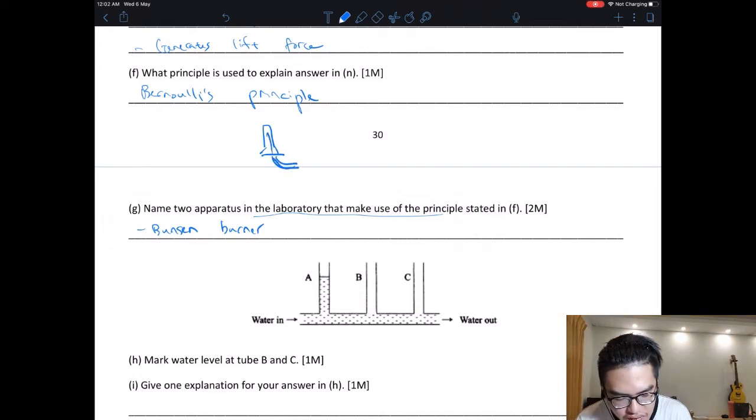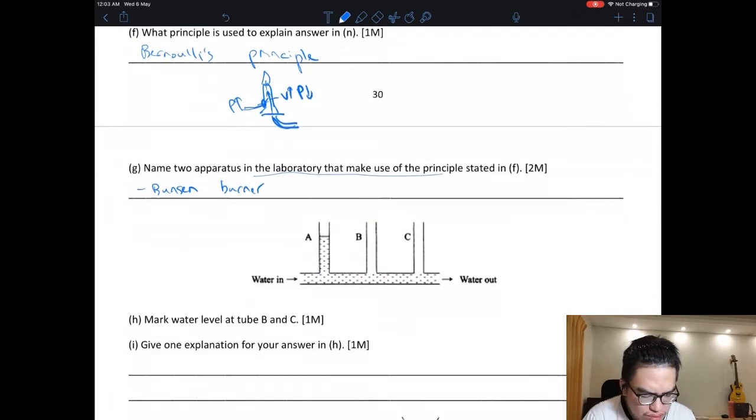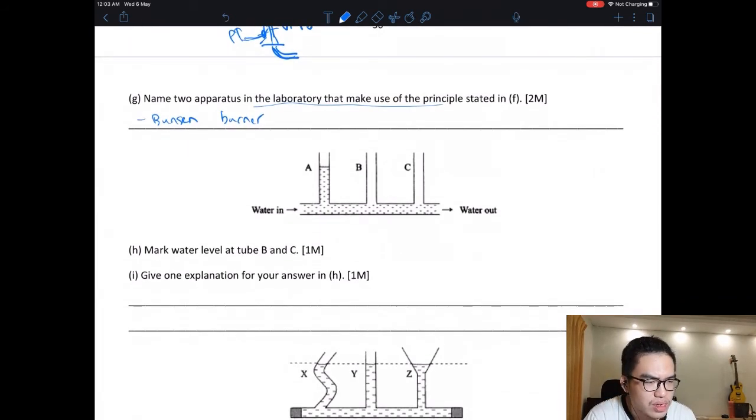So velocity here is high. Pressure here is low. When I open an air hole here, pressure surrounding is high. I'll push it in. So a lot of oxygen going in, I will create a blue flame. So when you open the hole, you have blue flame. Okay, I'm sure you know this lah. Okay, so Bunsen burner. What else uses Bernoulli's? I think Bunsen burner. Yeah, I think that's Bunsen burner.